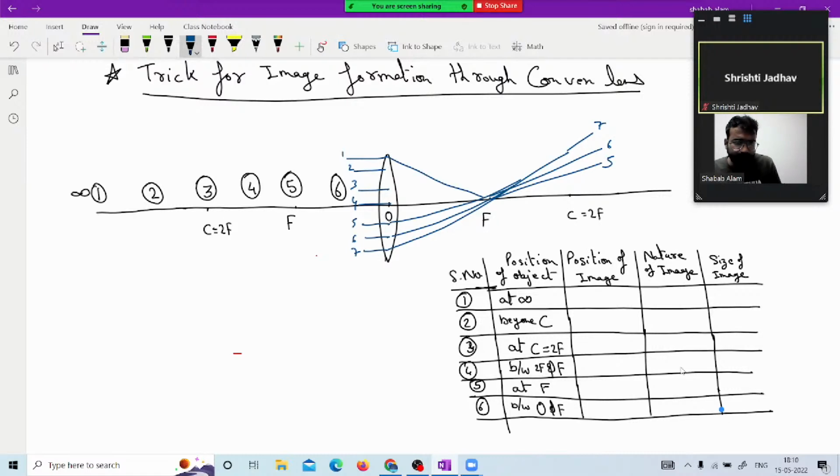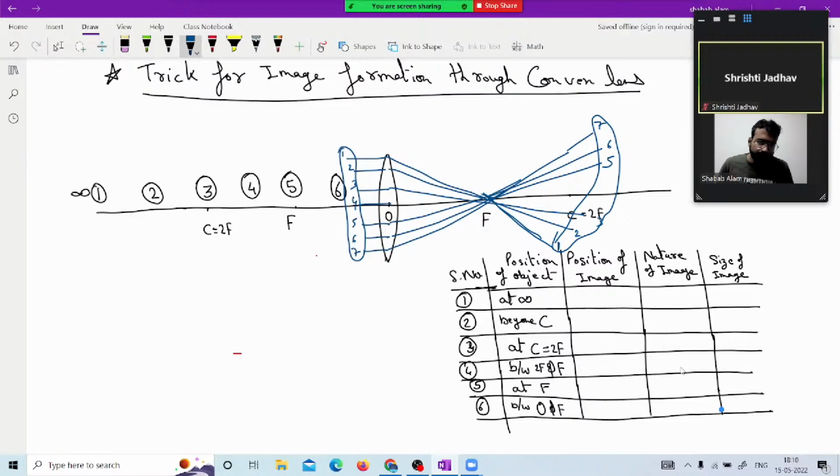And this ray number 1 will go this way. Ray number 2 will go this way. Ray number 3 will go this way. Ray number 1, 2, 3. So as you can see, this pattern of 1, 2, 3, 4, 5, 6, 7 is actually inverted. So at this point, focus F, the image is of point size, but that point is even inverted.